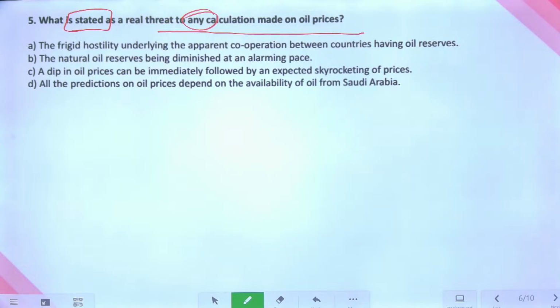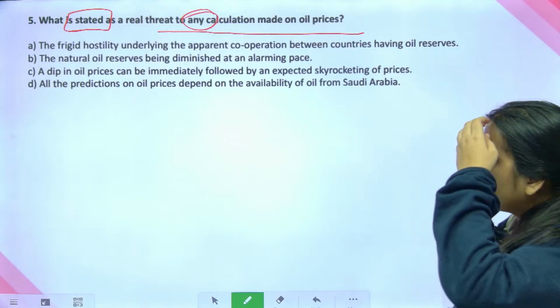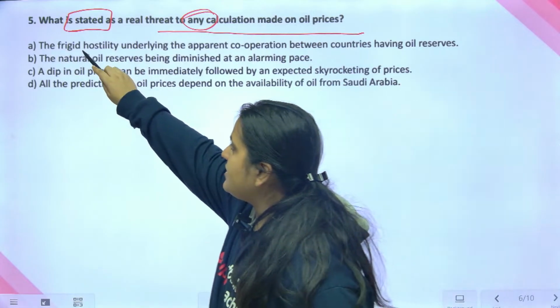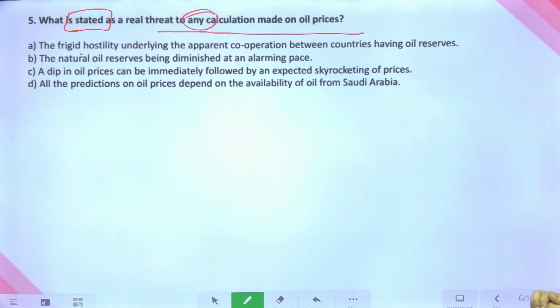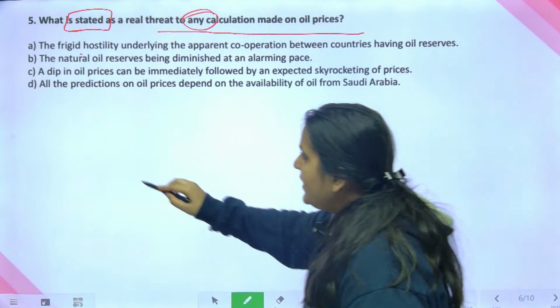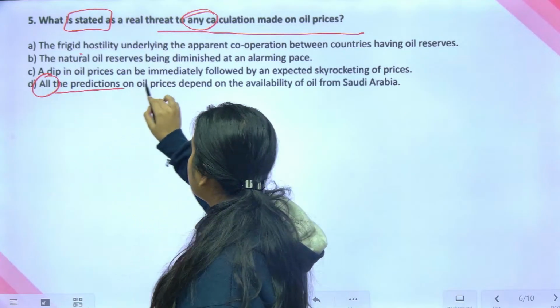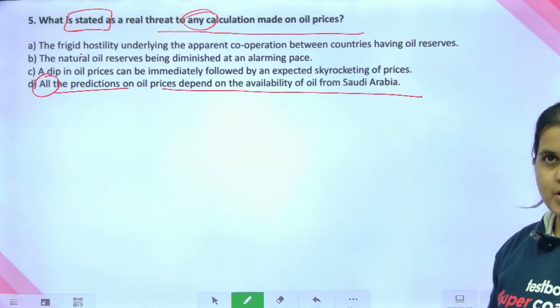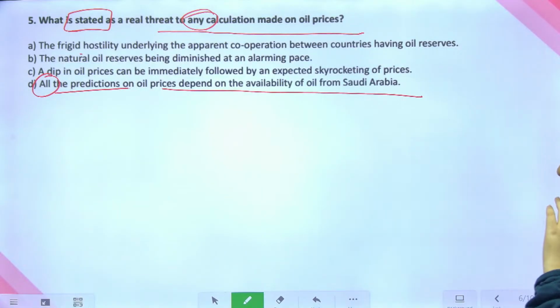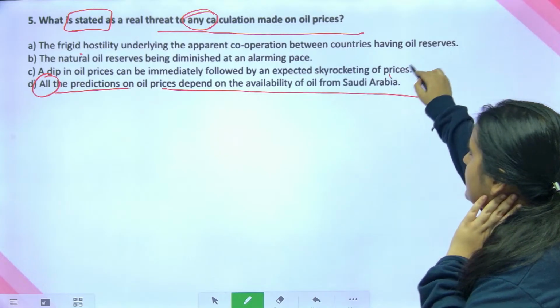Come on, guys. This is a call for our masterclass. Chaliye, what is the answer? Frigid means very cold, hostility, enmity. Come on, guys, what's the answer? This is too extreme, right? All the predictions on oil prices depend upon the availability of oil from Saudi Arabia. No, Iran की availability भी important है. So D हट जाएगा. Yes, the answer option is C.